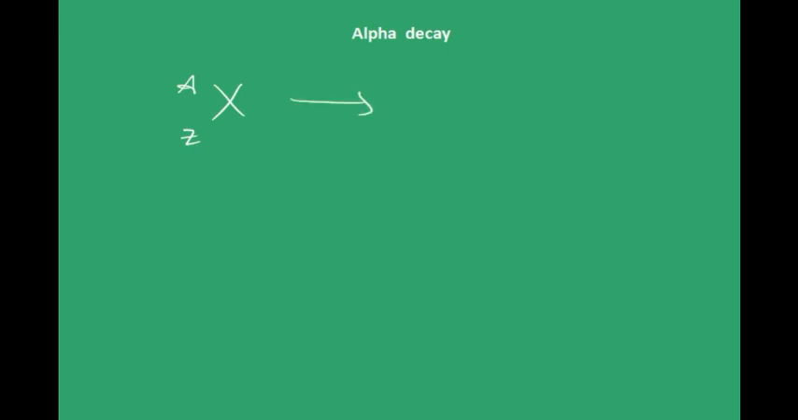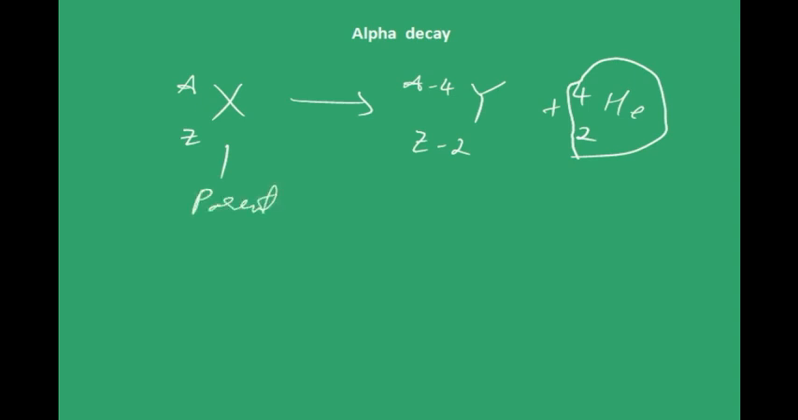A X Z, that is a nucleus with mass number A and atomic number Z, when it decays into A minus 4 Y, where Y is some other nucleus, and it emits a 4He2. This is known as alpha particle. It's nothing but helium nucleus. So this is known as parent nucleus and these are known as daughter nucleus.